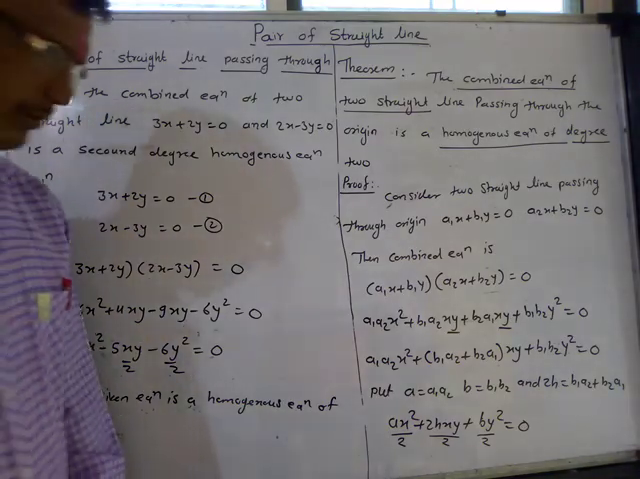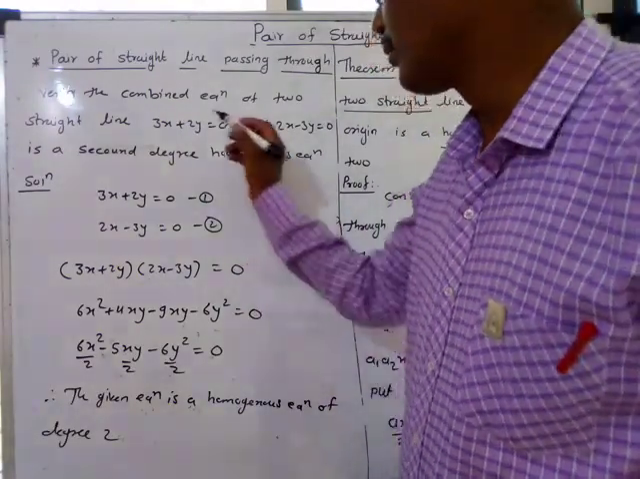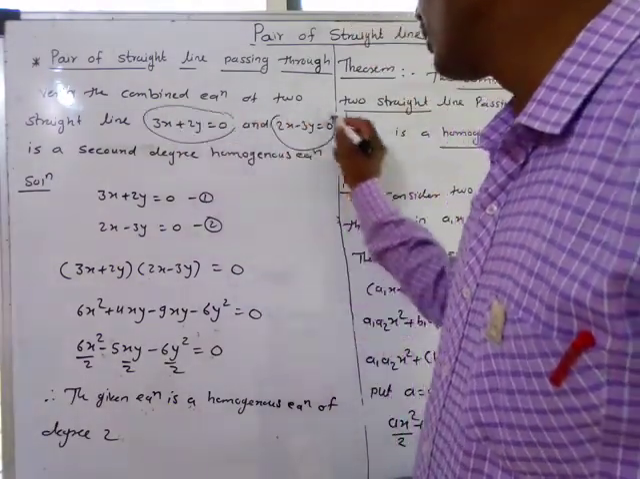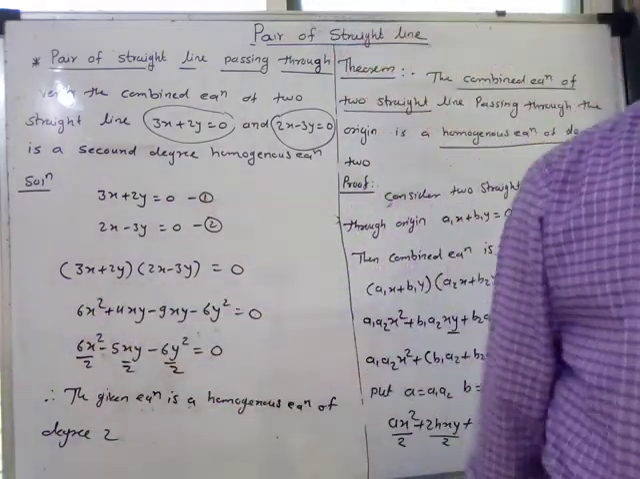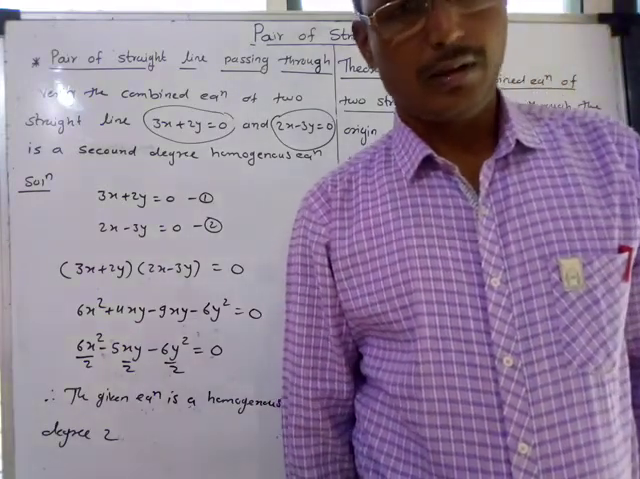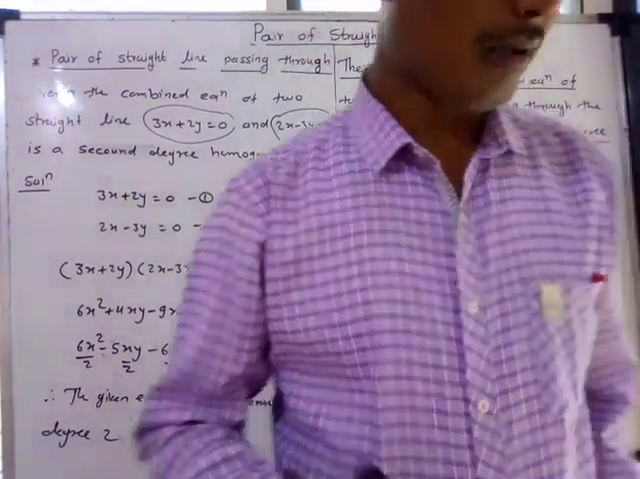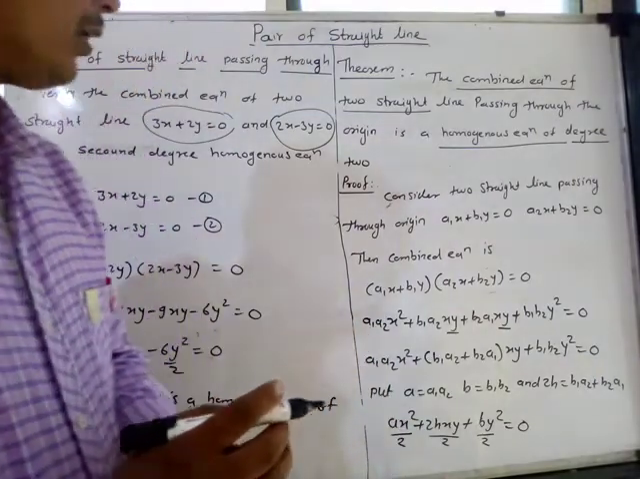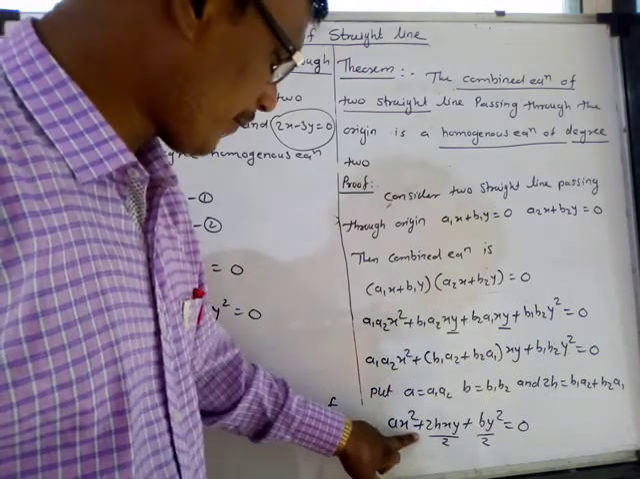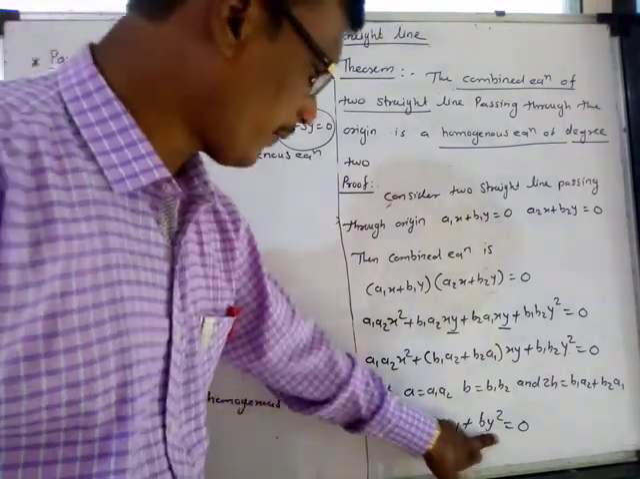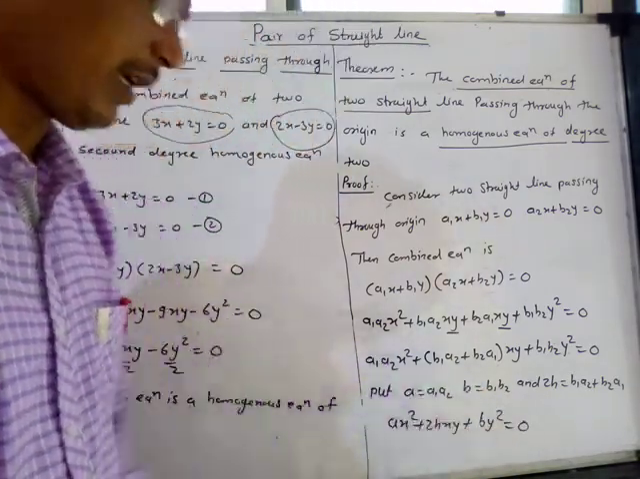Similarly we can solve some problems. You can solve problems which take two lines like this, passing through the origin, then combine them and observe whether the given equation is homogeneous or not. So we stop here, and in my next lecture we start with the next point: whether such types of equations represent a pair of straight lines or not. Okay, so stop here.